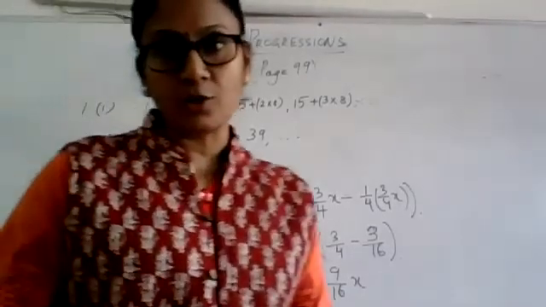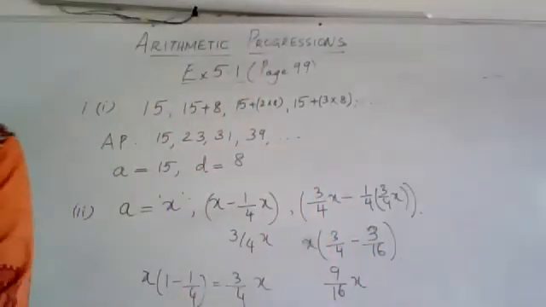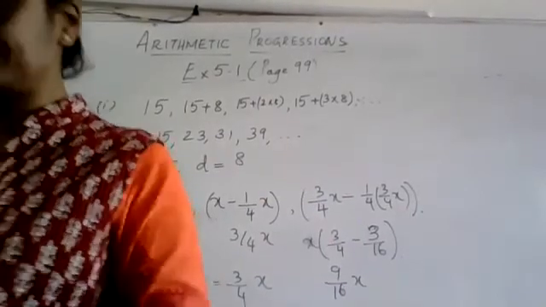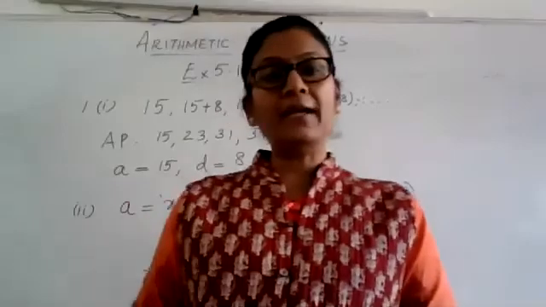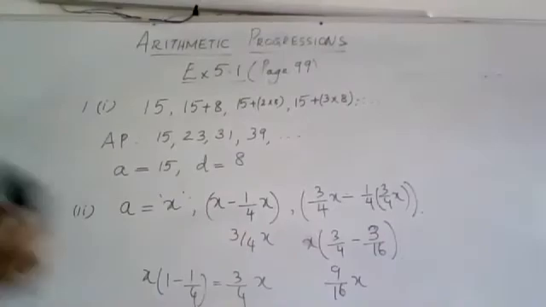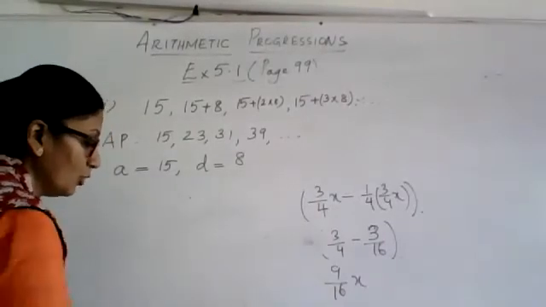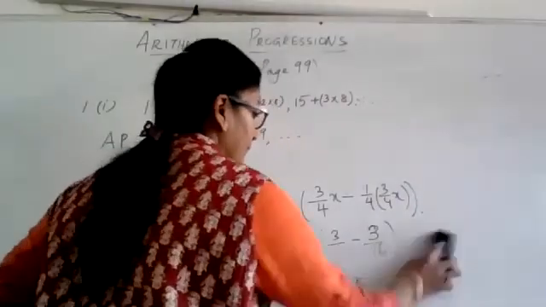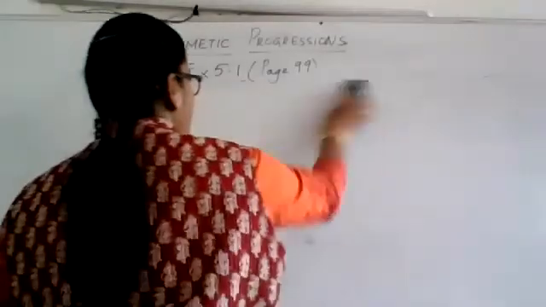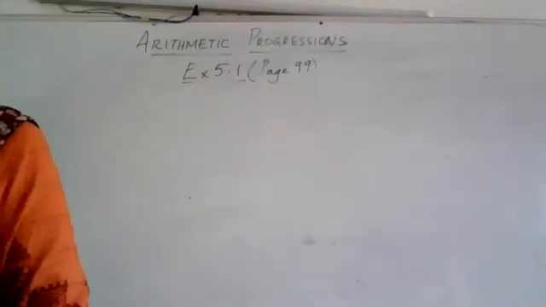So we are almost running into 34 minutes. I think the other two situations you can try on your phone. Now I will take up the second main, because it is allowing you to build an AP with the given data. So we will take up the second main quickly and try solving a few problems, because in the next class I want to do the nth term of an AP. The remaining two situations like this, as I have explained, try doing. Now we are in the second main.